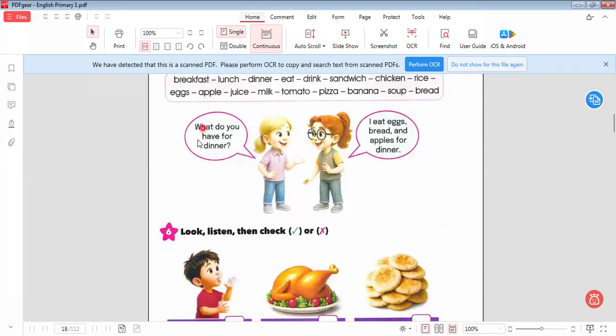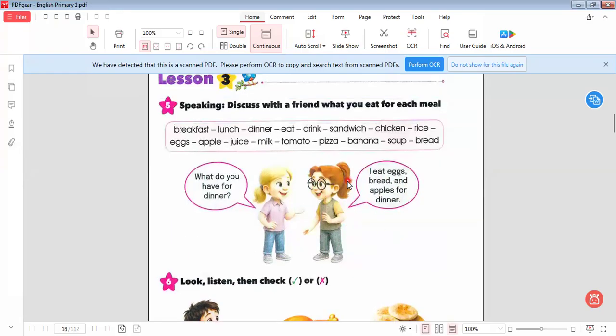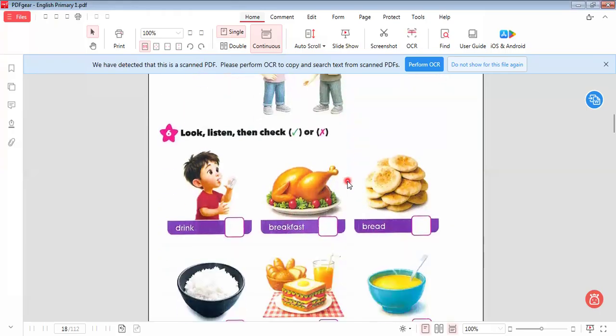Okay, so here we say this girl asked her friend about what we have in the dinner. Her friend says, I eat eggs, bread, and apples for dinner. Okay, so in this part we say what we eat in dinner. Okay, so listen, then check right or wrong.